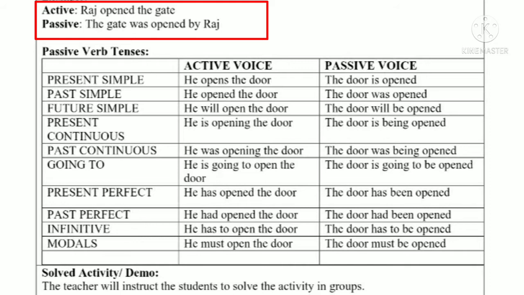The gate was opened by Raj, because the given sentence is in simple past tense. So its passive voice is was opened. The gate was opened by Raj. Now there is a table given on page number 95. I appeal to you to read it very carefully.